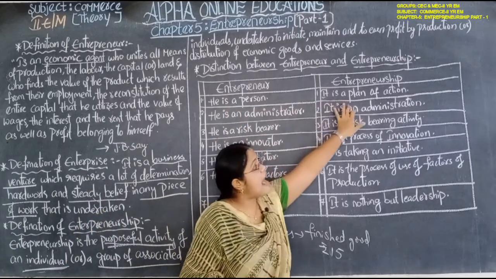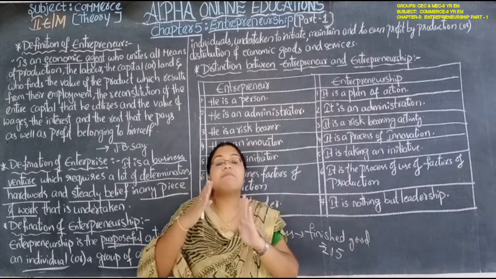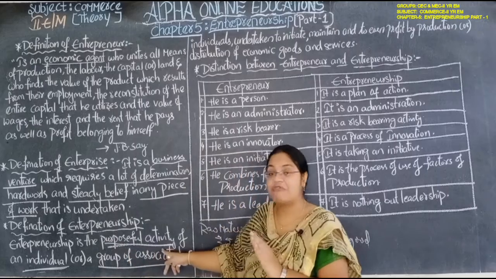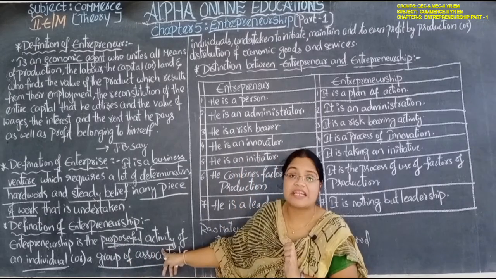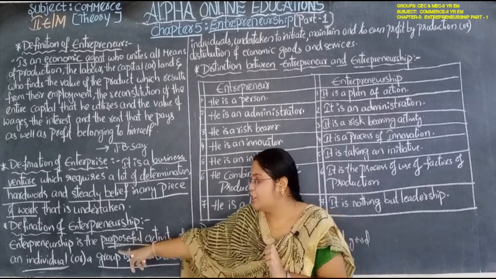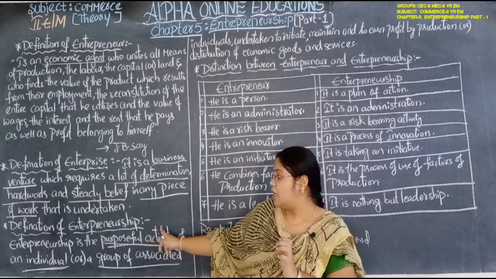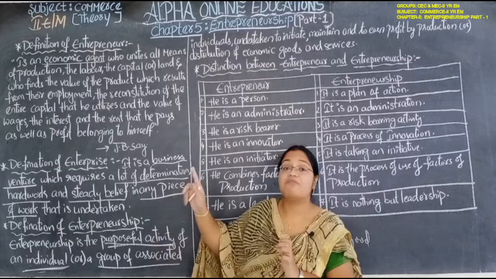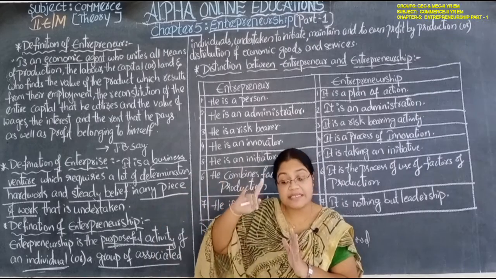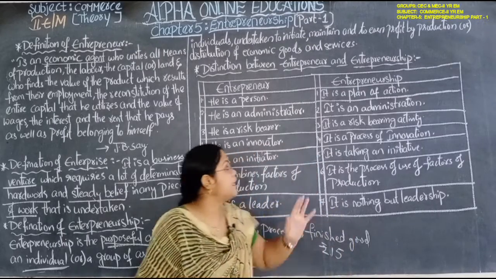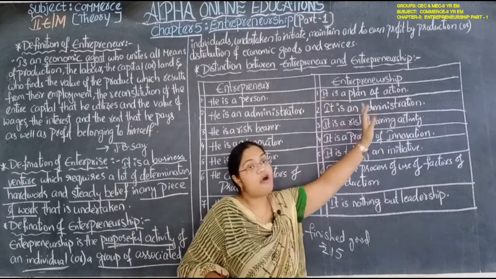Entrepreneurship is a plan of action. That's why I have written in this definition that it is a purposeful activity. There is a certain purpose for that activity. It is a plan of action.